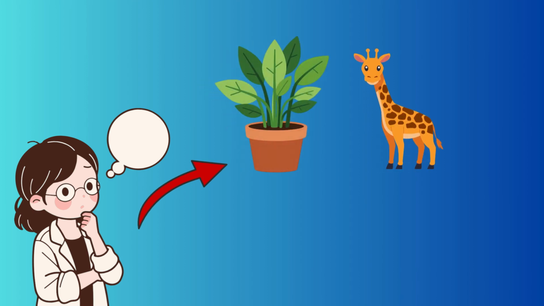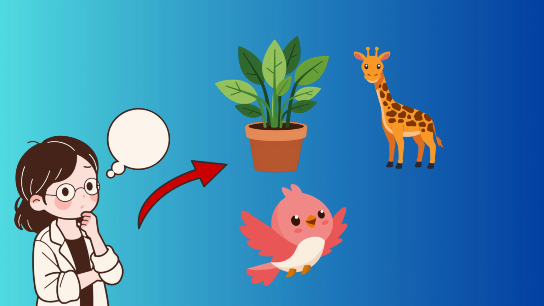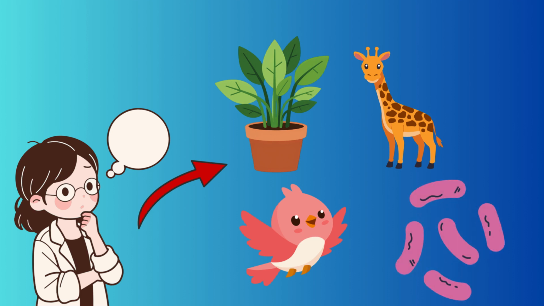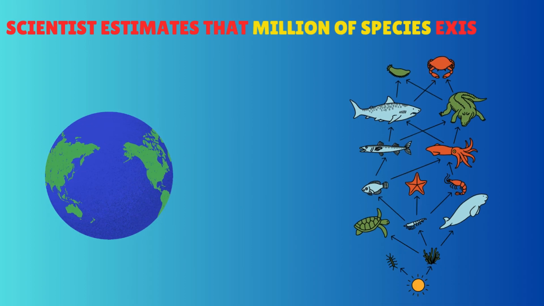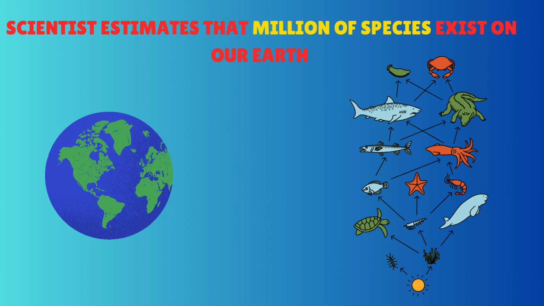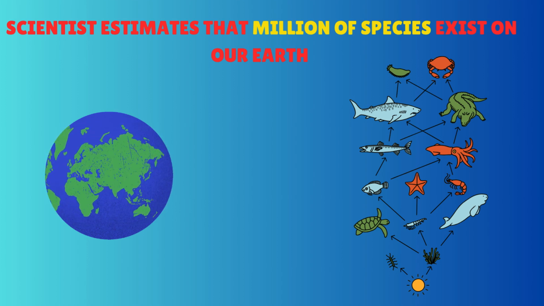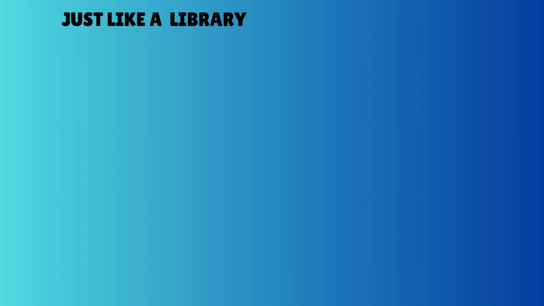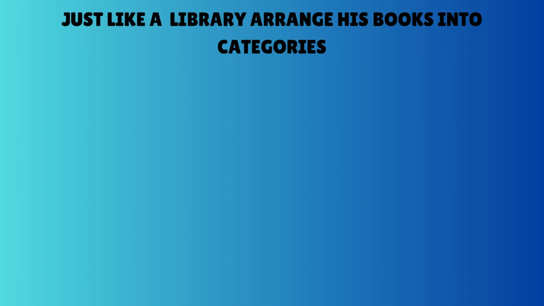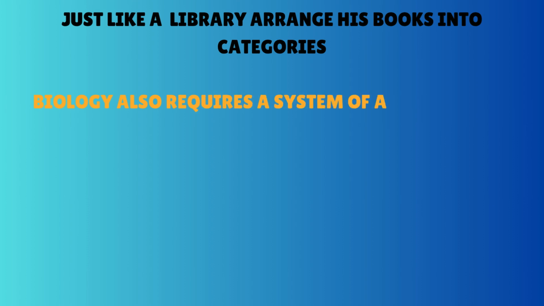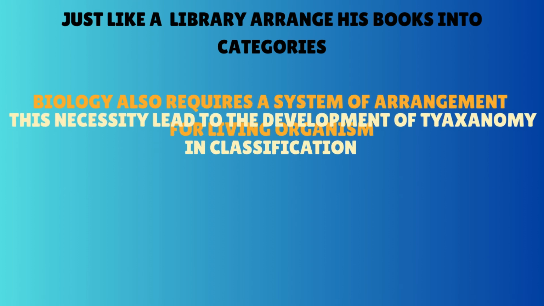Why do we need to study the living world? Look around yourself. There are plants, animals, birds, microorganisms, fungi, protists, and countless forms of life. Scientists estimate that millions of species exist on Earth. Imagine trying to study every organism individually without any system of organization. It would be impossible. Just like a library arranges books into categories, biology requires a system for organizing living organisms. This necessity led to the development of taxonomy and classification.